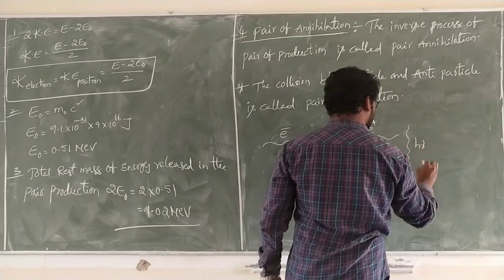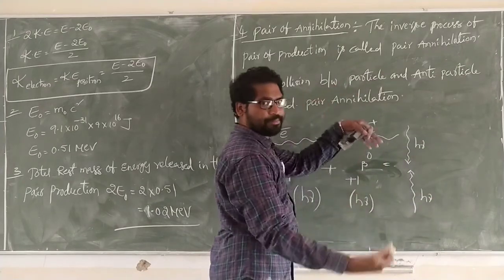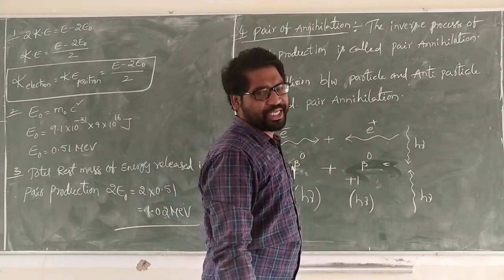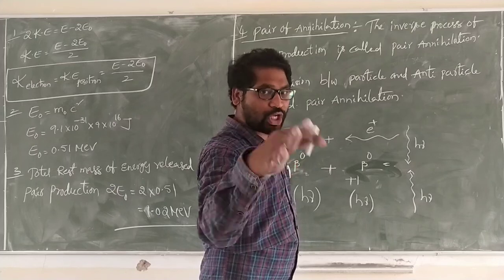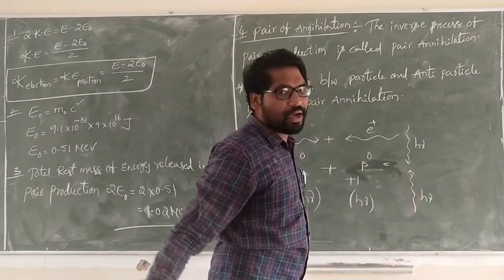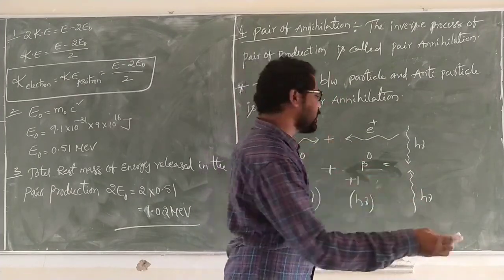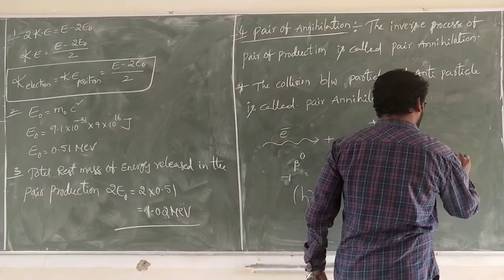This is the particle and this is the antiparticle, moving with the energy of a photon. After colliding, through the process of annihilation, we get some more energy, that is 2h nu.